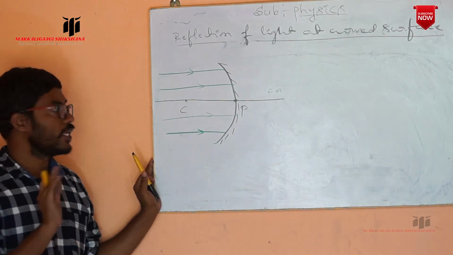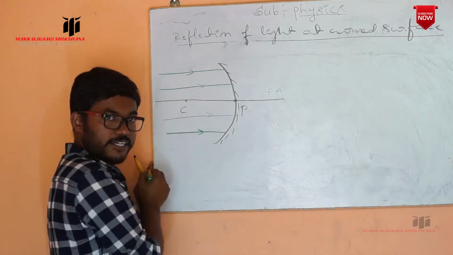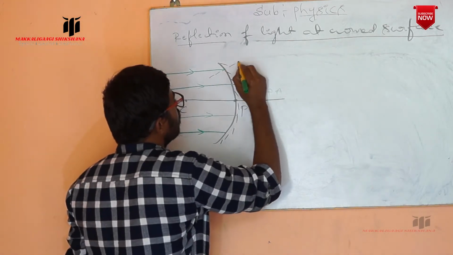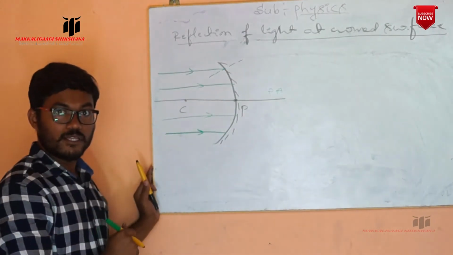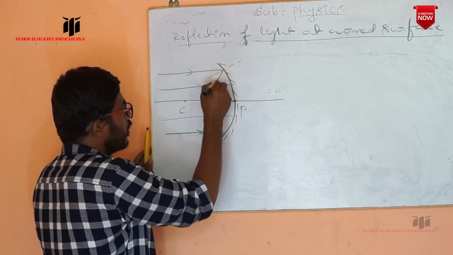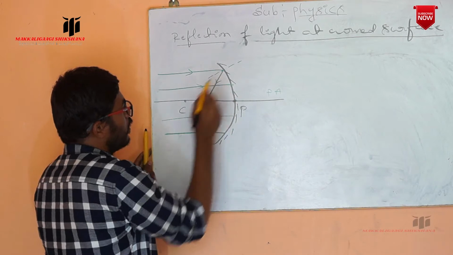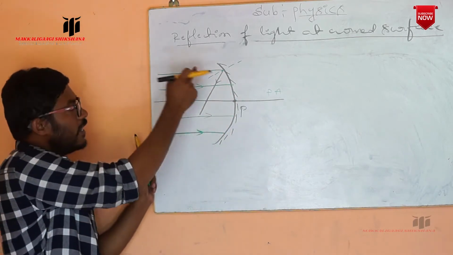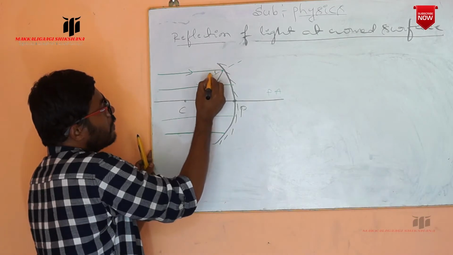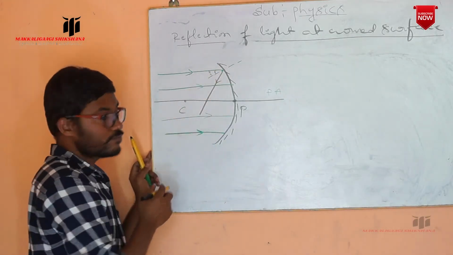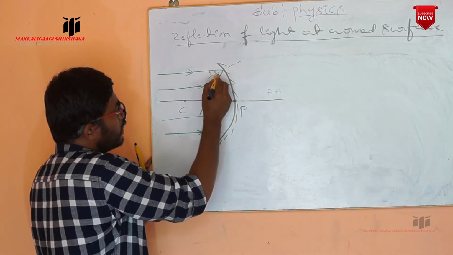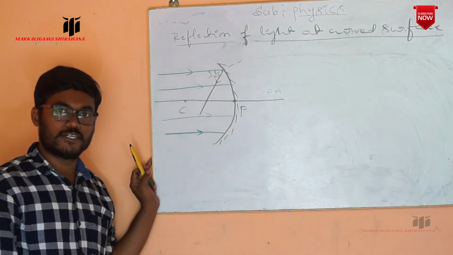Now here, if the ray of light strikes here, we can draw a normal at this point of incidence. So it is a normal. Now the reflected ray we have to draw. So this is a reflected ray. This is the incident ray and this is the reflected ray. The incident ray makes a certain angle with the normal, that is the angle of incidence, and the reflected ray makes an angle with the normal, that is the angle of reflection.